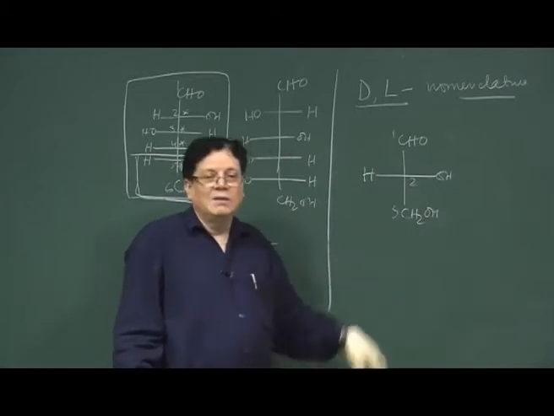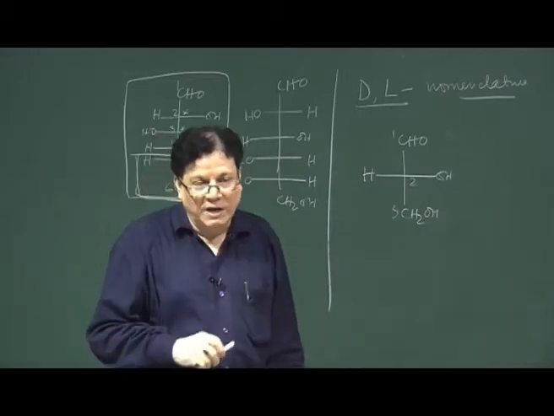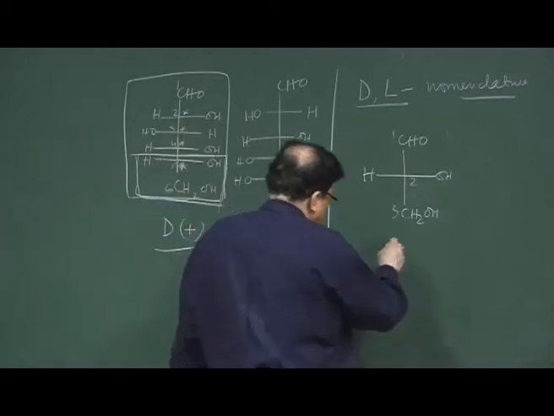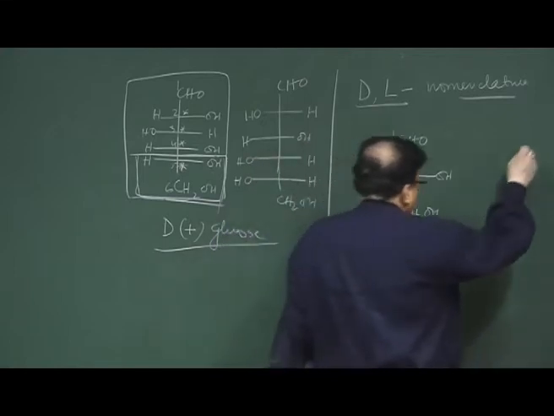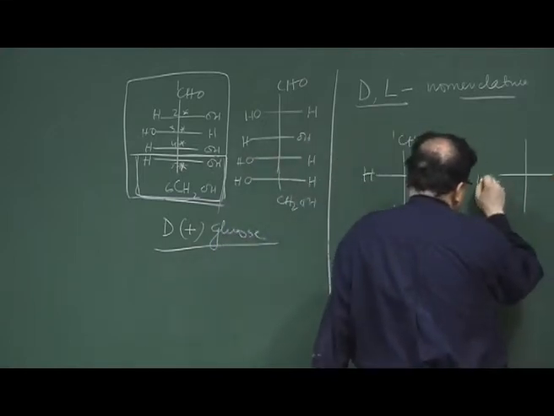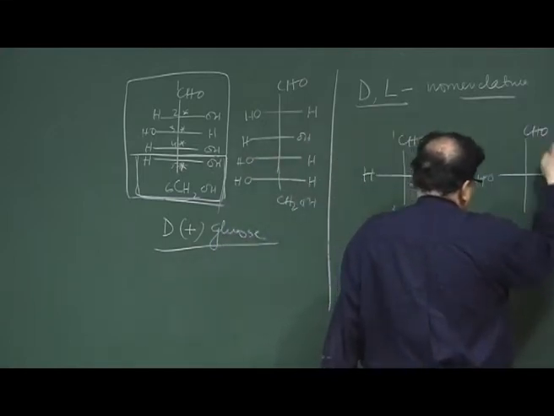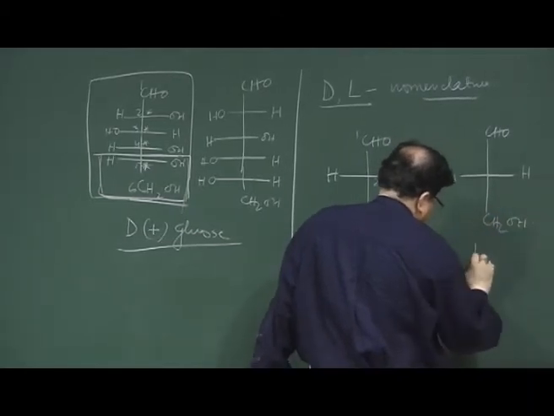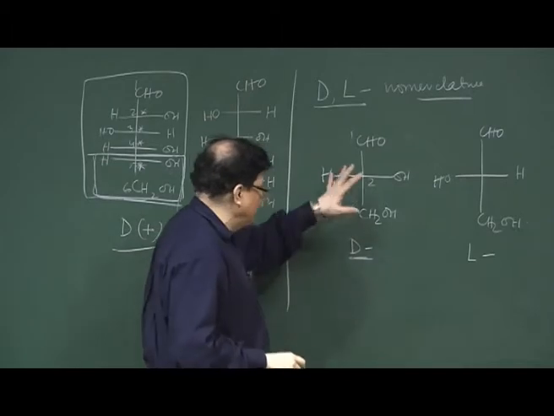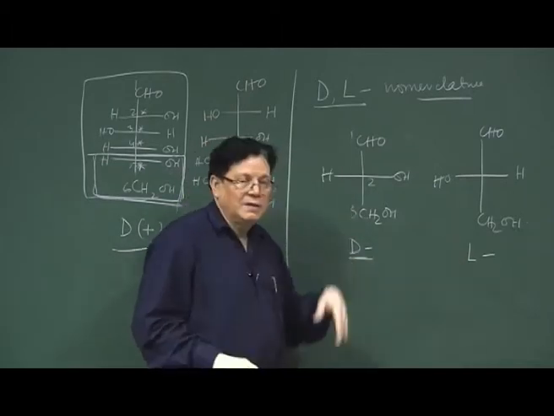Then if I see that the heteroatom, that means the OH, is on the right side, that will be called D configuration, and the opposite one will be called the L configuration. So, this is D-glyceraldehyde and this is L-glyceraldehyde.